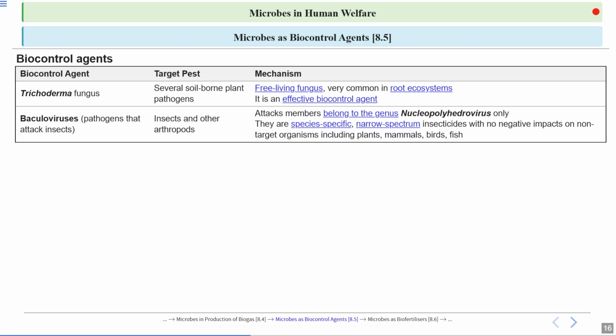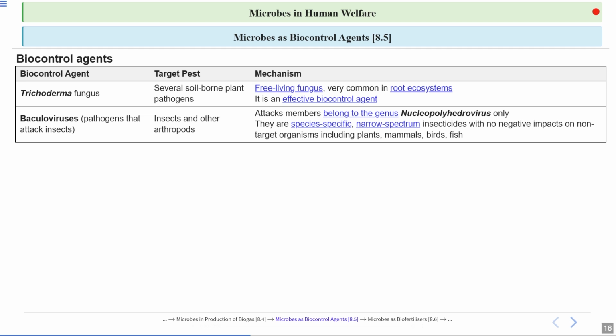Then baculoviruses. Okay, these are pathogens that attack insects. The target pests are insects and other arthropods. Now, these baculoviruses attack members belonging to the genus Nucleopolyhedrovirus only.